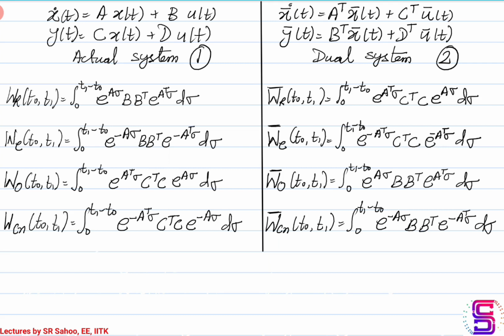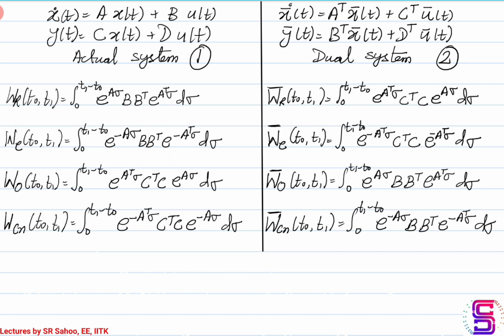The A matrix in the dual system is the transpose of the A matrix in system 1. The matrix associated with the input and the state in the dual system is the transpose of the matrix that is associated with the output and the state, so C transpose.